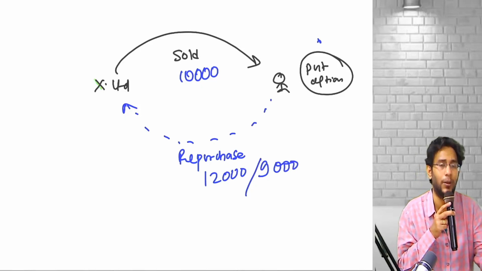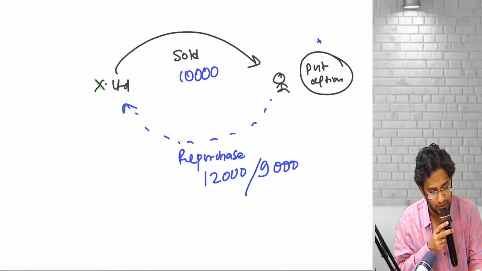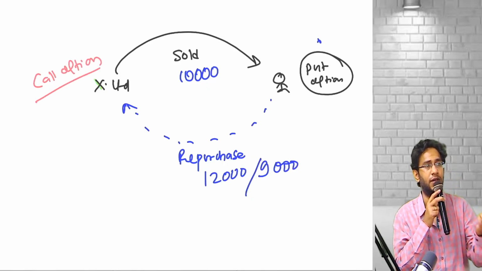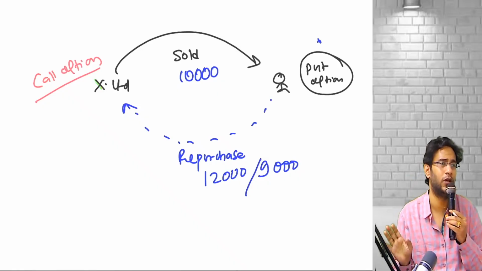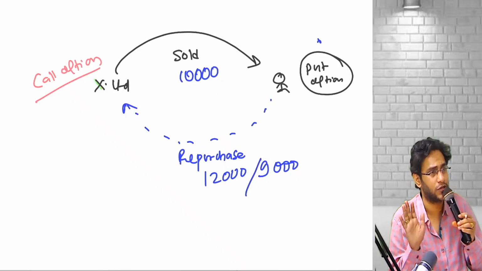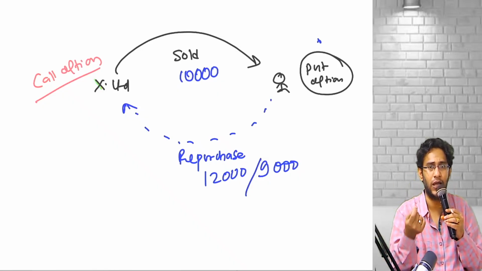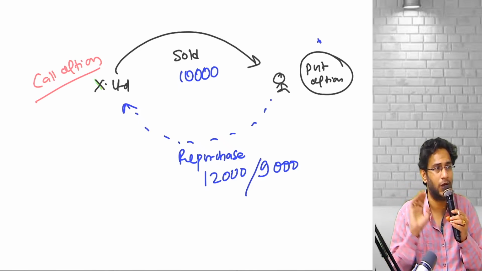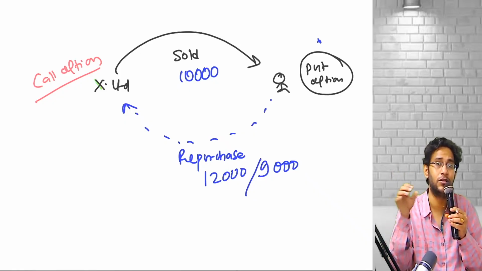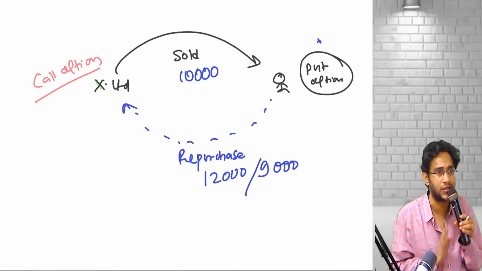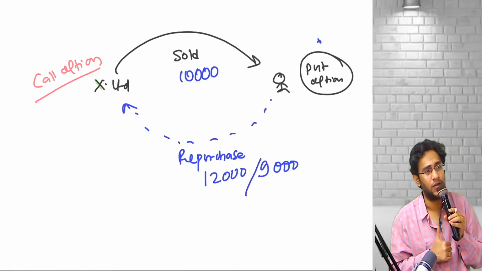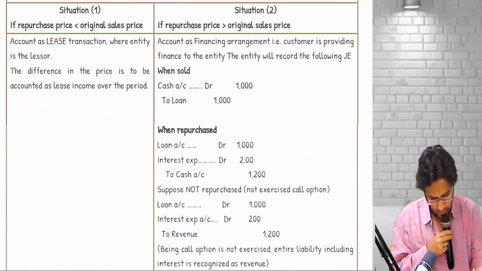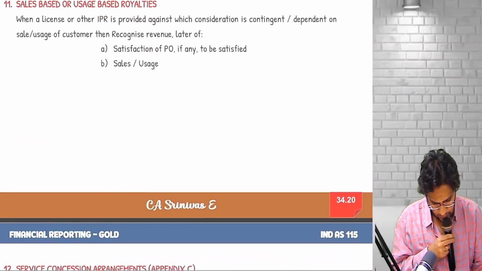Instead of a put option with the buyer, you can also frame this question as a call option with the seller. Call option is a right to buy. In financial instruments, derecognition also we studied. Financial asset I sold, again I agreed to repurchase it, or I have call option, put option, deeply in the money. We studied all this under derecognition of financial assets, special cases. Again, that is there here also, for goods. And the manipulation stuff, sir. This is easy only, you can handle.